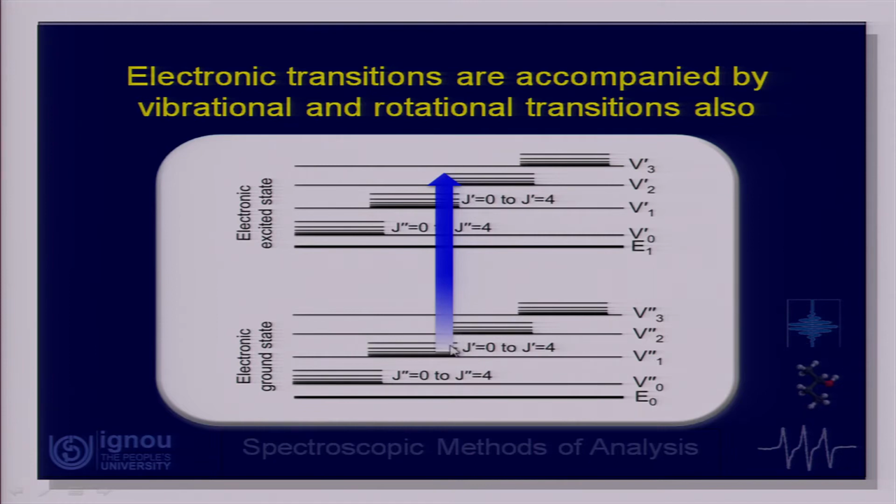So, in this transition the system has gone from a lower electronic energy level to a higher electronic energy level, there is electronic excitation, but simultaneously there is a vibrational excitation as well. It has gone from the V1 level to the V2 level, and the rotational levels have also changed. So, typically whenever an electronic transition takes place, it is accompanied by rotational and vibrational transitions also.